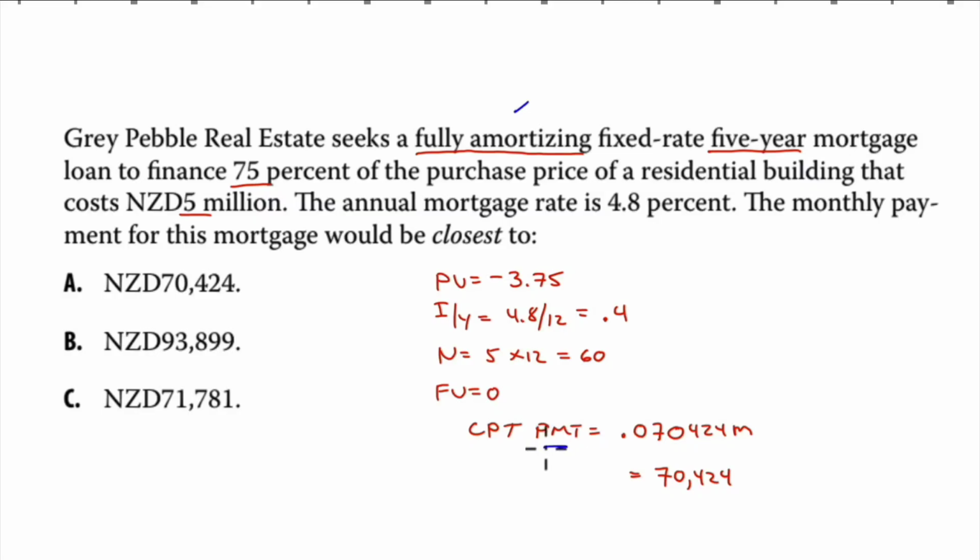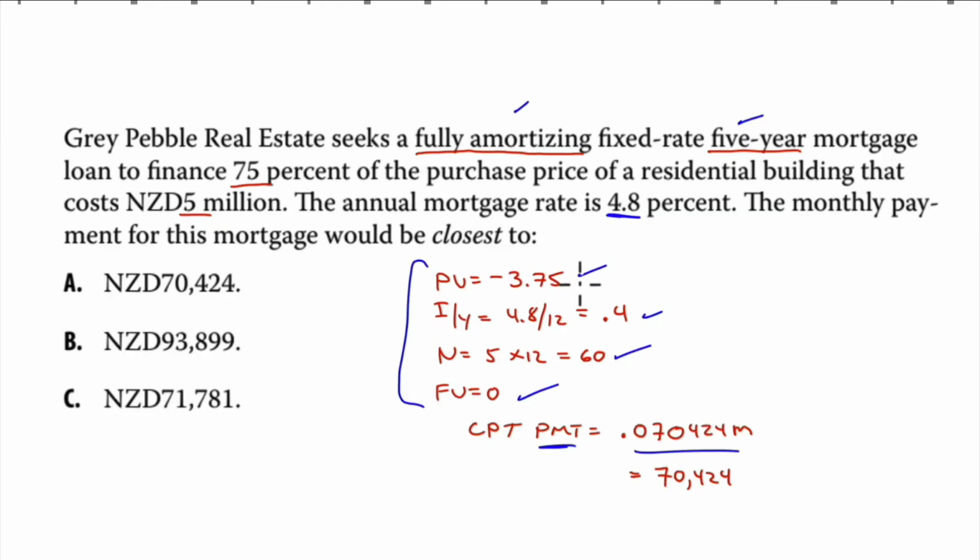So we have to calculate our payment. So we need our four other variables. We know our future value is 0. Our present value is the negative amount of whatever it is. 75% of 5 million, negative 3.75. Interest rate factor, 4.8%, but it's monthly. So divided by 12, you get 0.4. And it's a 5-year mortgage. It's monthly, so our N must be 5 times 12, 60 payments over 5 years.